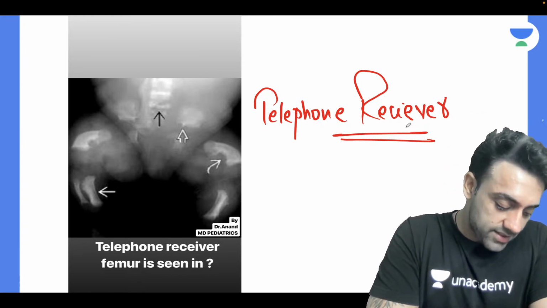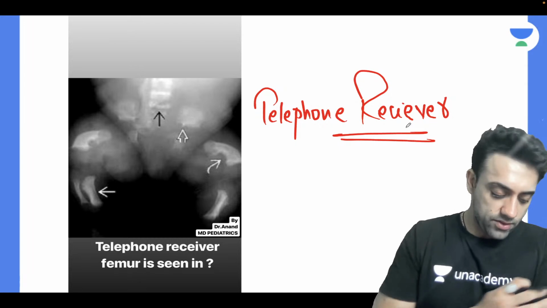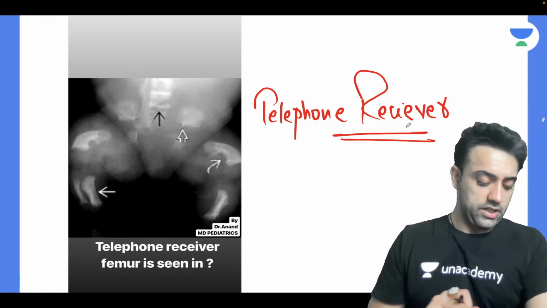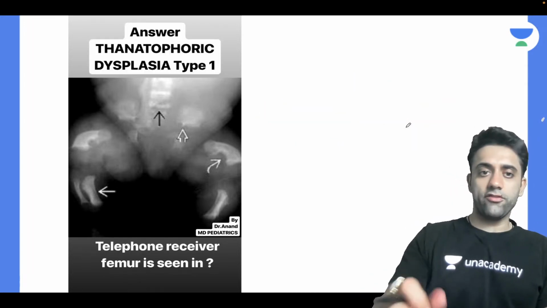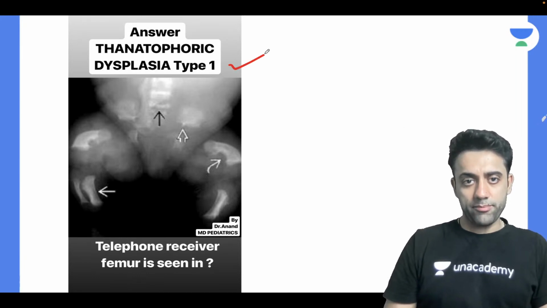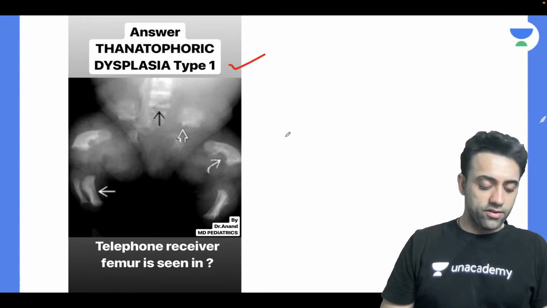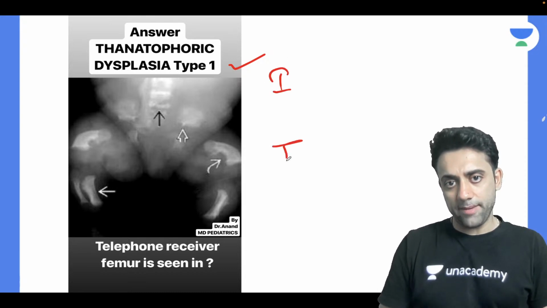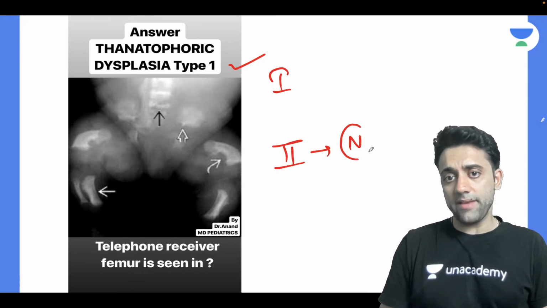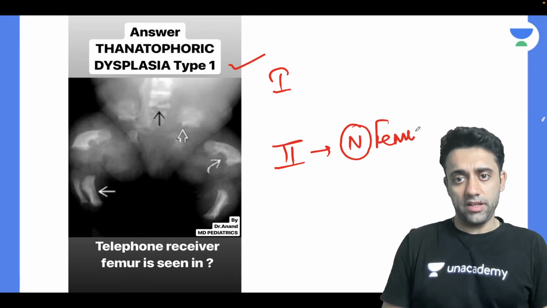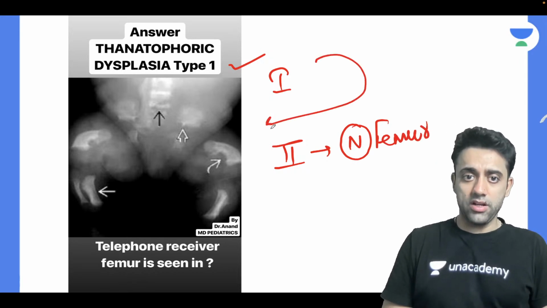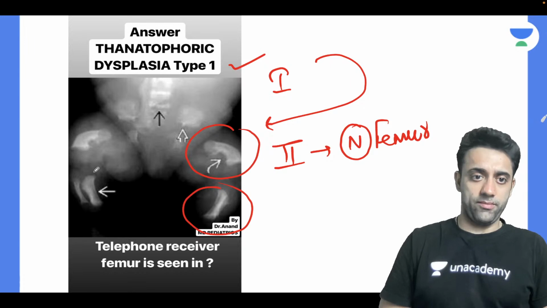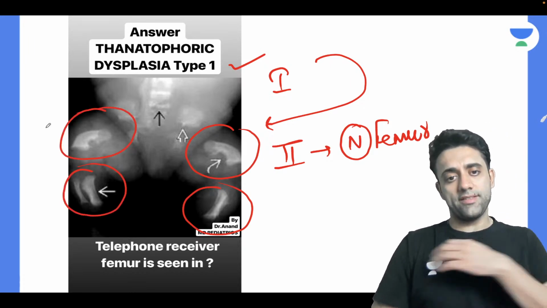Beautifully told, amazingly told by Osama Sheikh. Very good, perfect answer. Thanatophoric dysplasia type 1. Please remember, we have two types of thanatophoric dysplasia, type 1 and type 2. In type 2, the femur will be normal, whereas in type 1, you will have a telephone receiver femur.